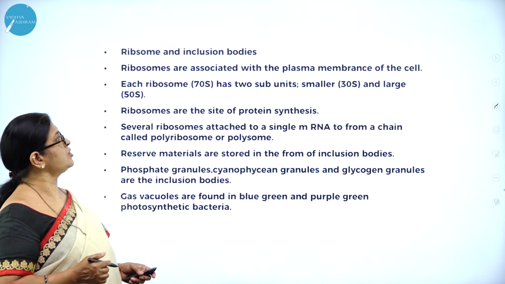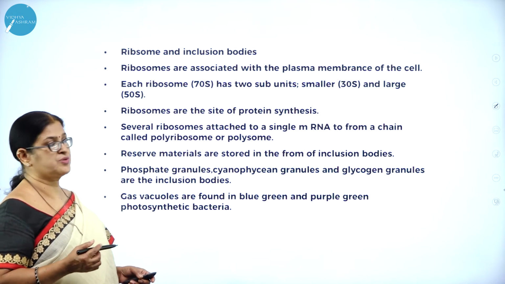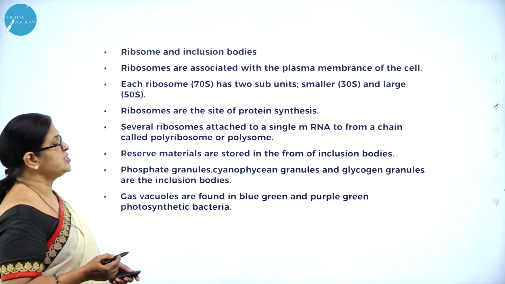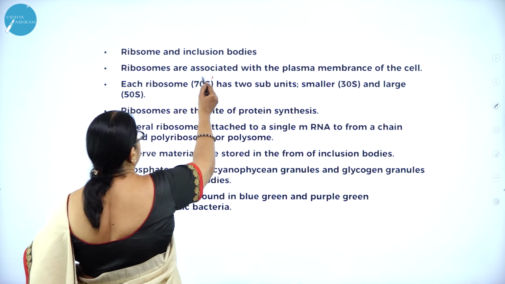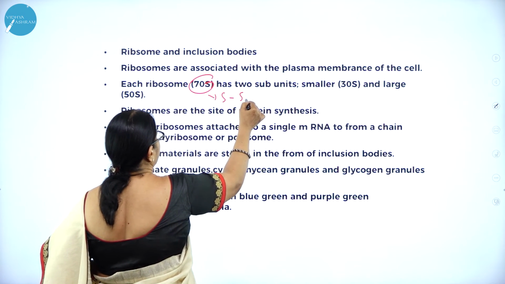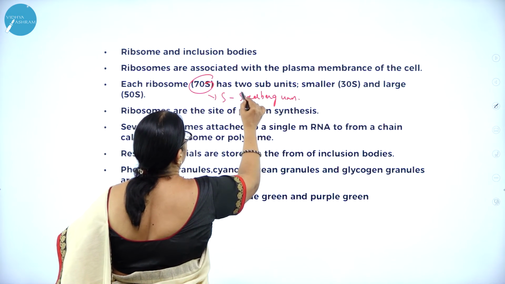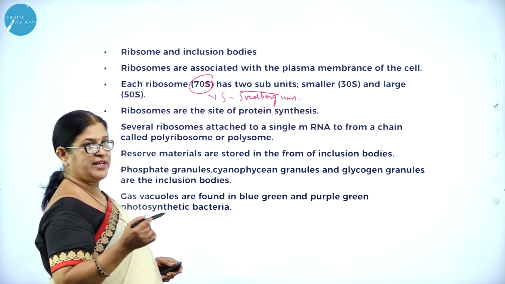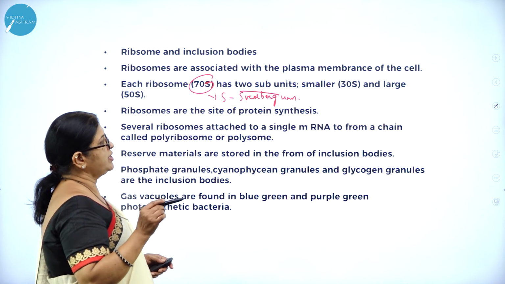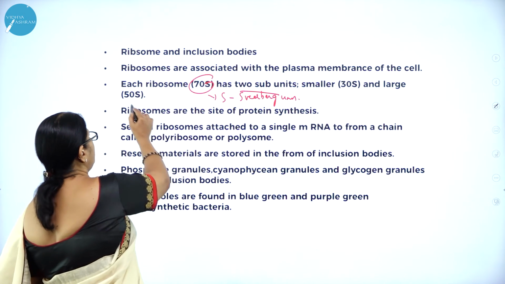So ribosomes and inclusion bodies. Ribosomes, as we know, are associated with the plasma membrane. So each ribosome is of 70 S. S stands for Svedberg units. So here each ribosome has 70 S, made of two subunits. One is smaller, called 30 S, and the large one called 50 S.